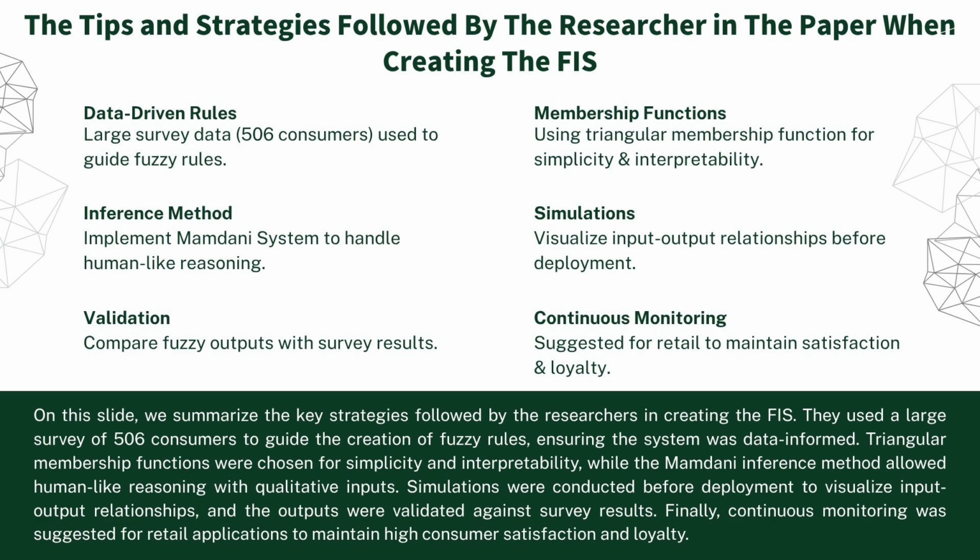Simulations were conducted before deployment to visualize input-output relationships, and the outputs were validated against survey results. Finally, continuous monitoring was suggested for retail applications to maintain high consumer satisfaction and loyalty.